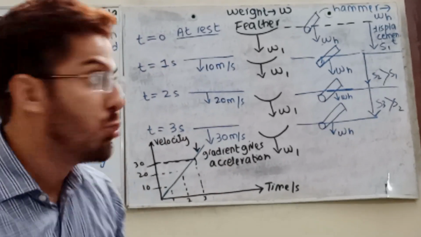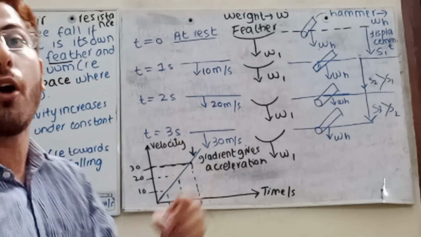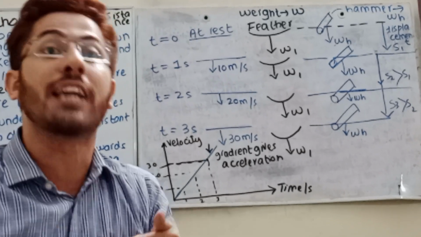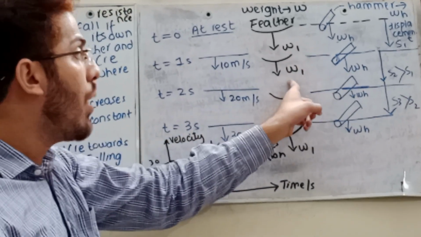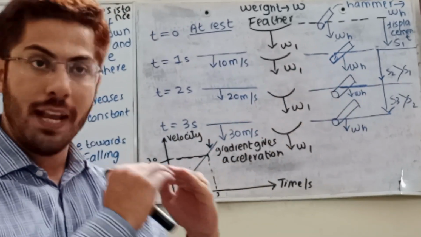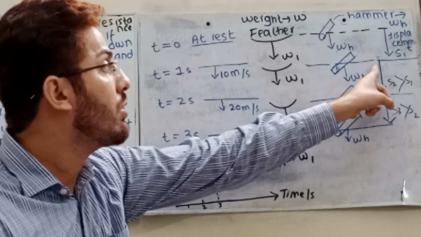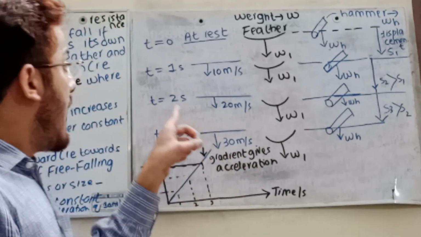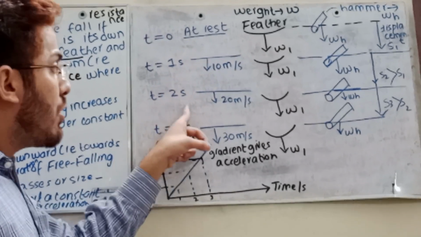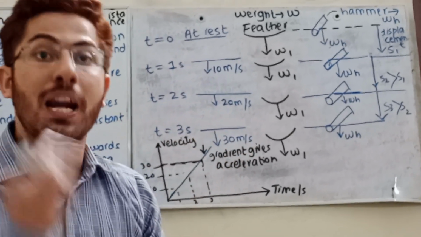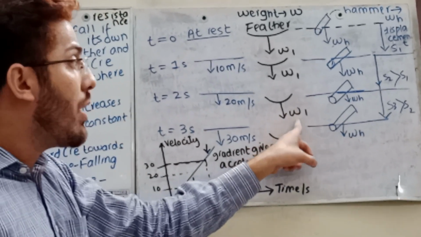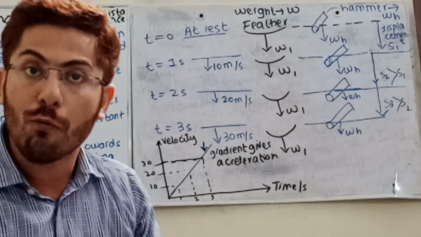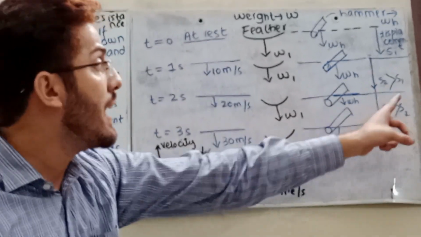After 1 second, it achieves a velocity of 10 meter per second. W1 and WH remain the same, and it also covers some displacement S2, which is greater than S1. From 1 to 2 seconds, again it gains 10 meter per second, again with weights W1 and WH.